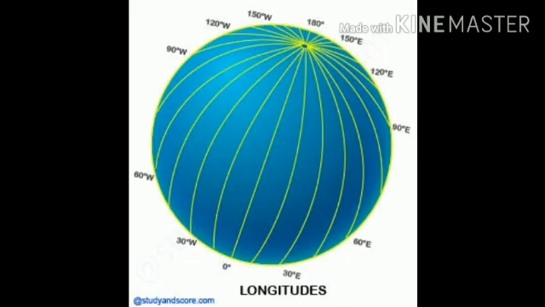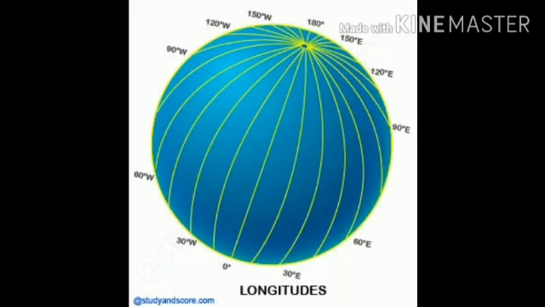Children, now I am going to differentiate latitudes and longitudes. At first, latitude. The angular distance of a place north or south of the equator is called latitude. Next, longitude. The angular distance of a place east or west of the prime meridian is called longitude. Students, this is the difference between latitudes and longitudes.